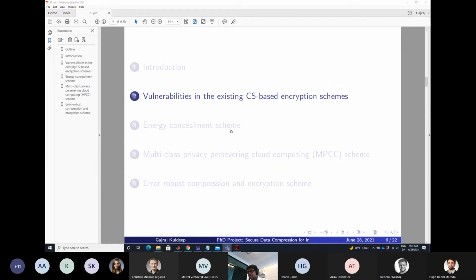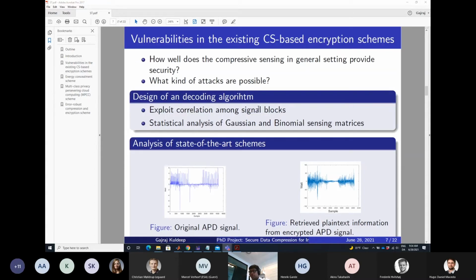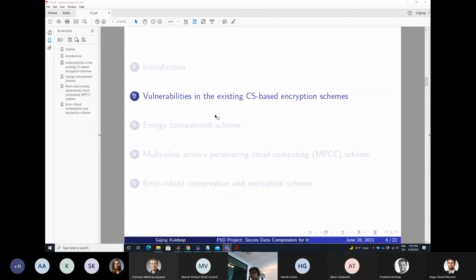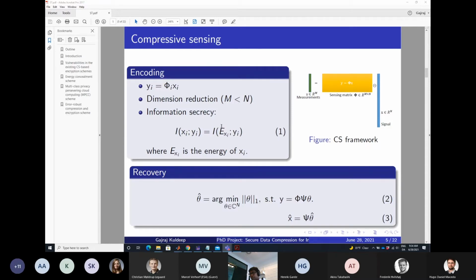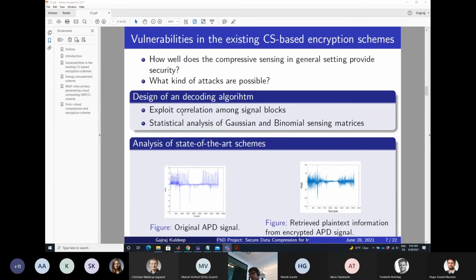In the first task, I studied the existing CS-based encryption schemes. I asked how well compressive sensing in a general setting provides security, and what kind of attacks are possible on the state of the art. From this equation, we know that it can leak energy. So I designed a decoding algorithm which exploits the correlation among signal blocks. I also performed statistical analysis for different kinds of sensing matrices, and I applied a cryptanalysis attack, a ciphertext only attack, on one of the schemes.